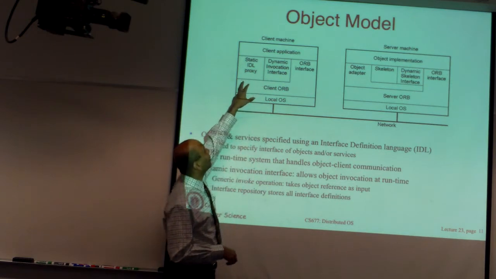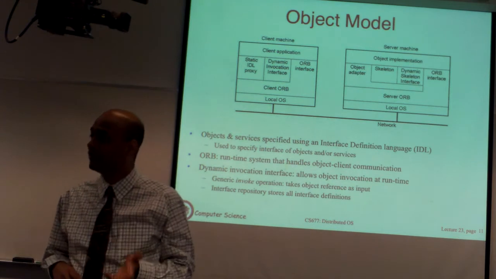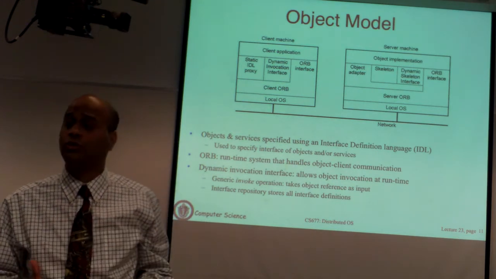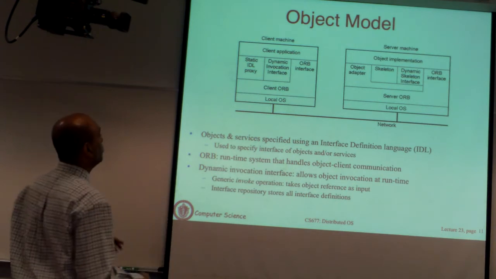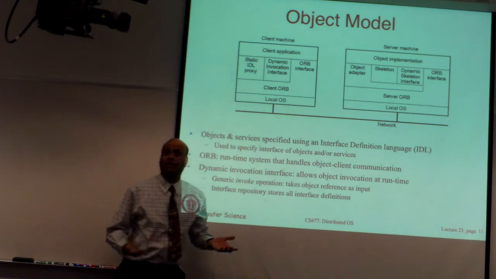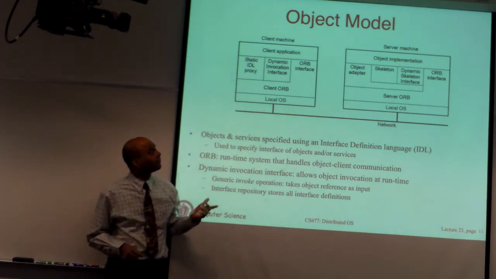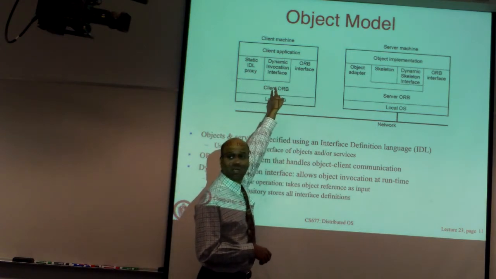The IDL proxies allow you to write your methods using an interface definition language. IDL stands for interface definition language. You run it through an IDL compiler and it provides you the stub code. The stub code is actually going to handle setting up the connections and all of the stuff that we talked about when we did RPCs. And then there is the application that sits on top, the server side and the client side.